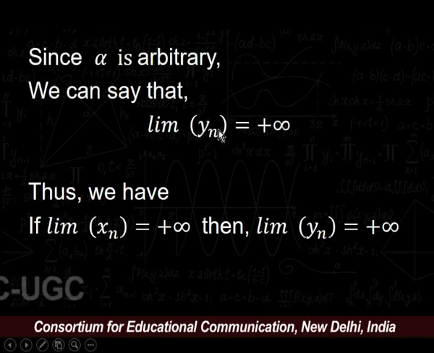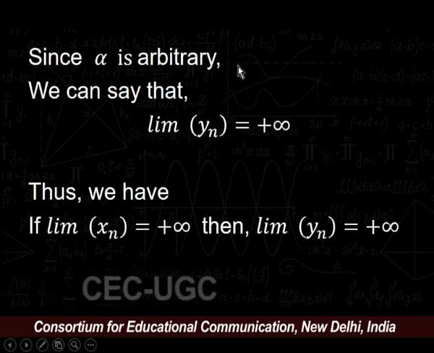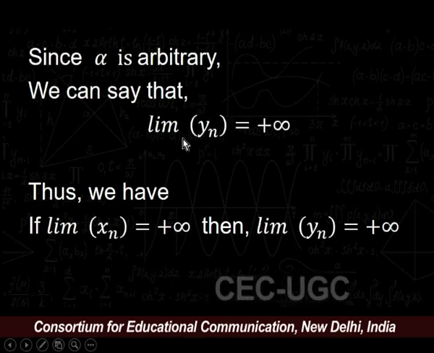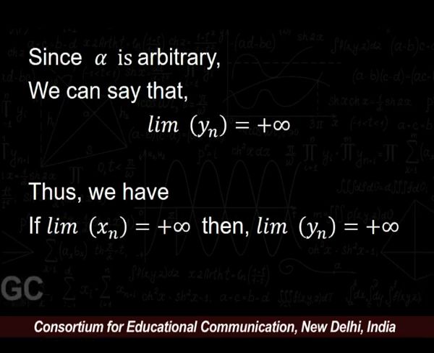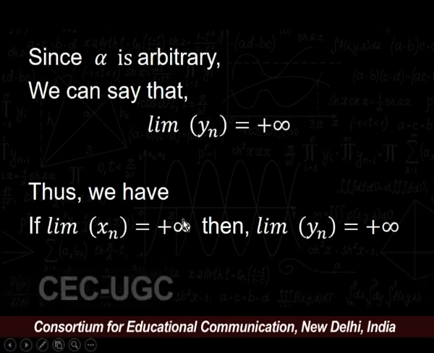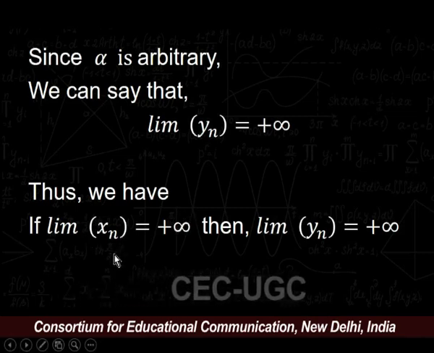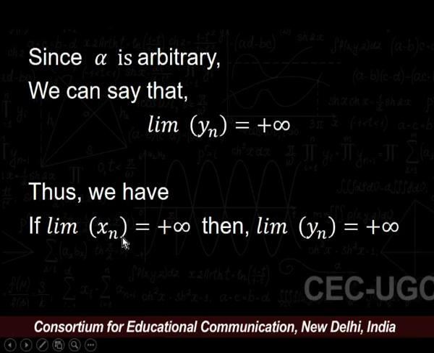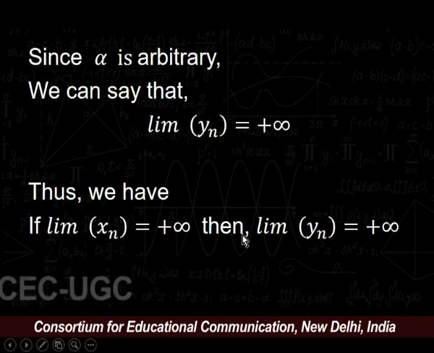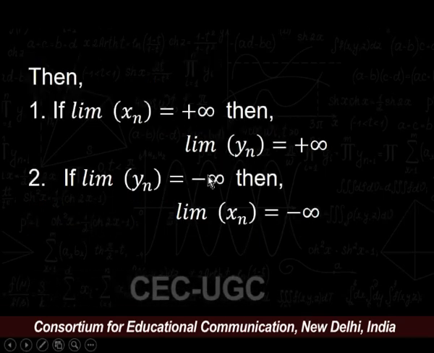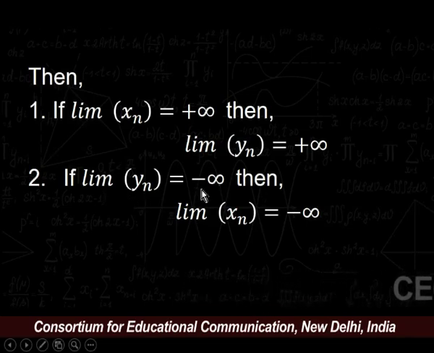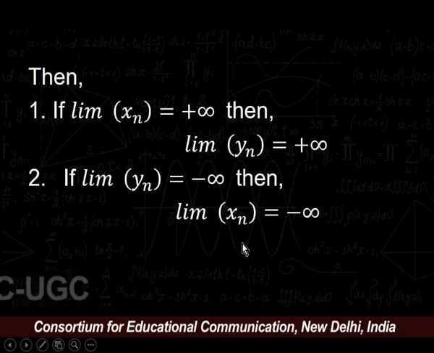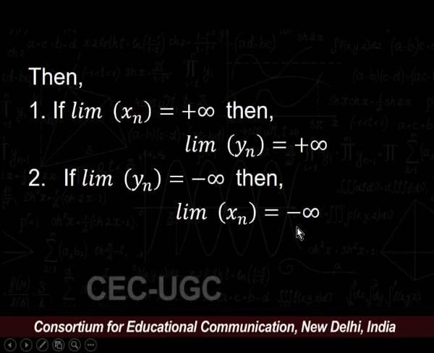Since alpha is an arbitrary number, we can say that limit of y_n is also plus infinity by the definition of properly divergent sequences. Thus, if limit of x_n equals plus infinity, then limit of y_n is also plus infinity. In a similar way, we can prove our second result, that is, if limit of y_n equals minus infinity, then limit of x_n is also minus infinity.